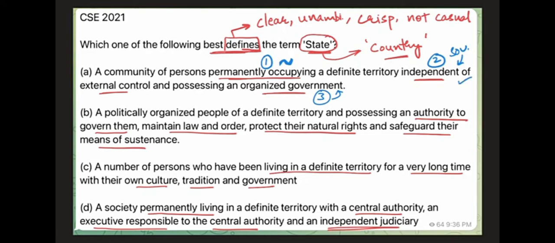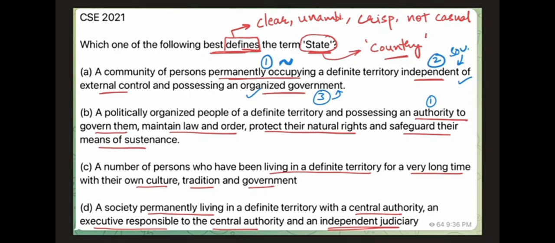So this is correct. Organized government, of course, this is correct, nothing to worry about here. The next option says a politically organized people of a definite territory possessing an authority to govern them. Now just look at this first aspect, authority to govern them. It is not talking about independence from external control. You just have an authority to govern yourself, but still you could be implementing the orders of a foreign government, just as was the case in colonialism, right? The colonial powers had colonies. India was also a colony. When the British Raj was there, India was not an independent country.